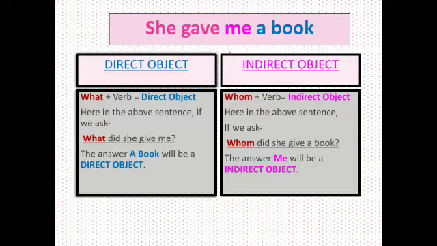If we question the verb using what, then the answer will be a direct object. And if we ask a question using the word whom, the answer we get will be an indirect object. In this sentence, she gave me a book. If we ask, what did she give me? The answer, a book, will be a direct object. And if we ask, whom did she give a book? The answer, me, will be an indirect object.